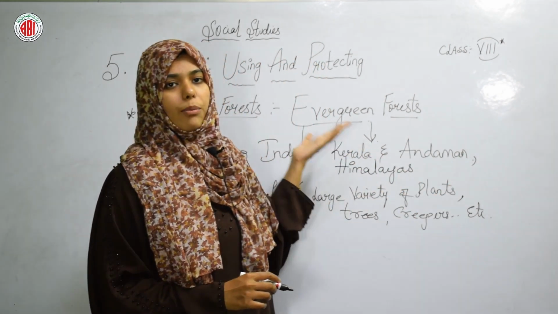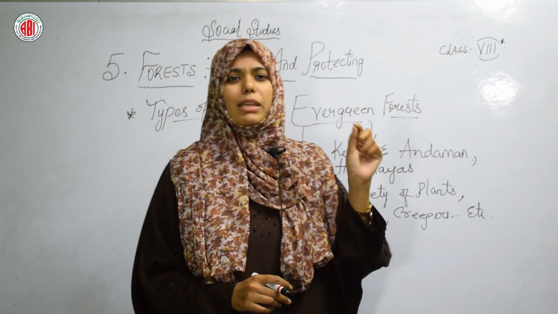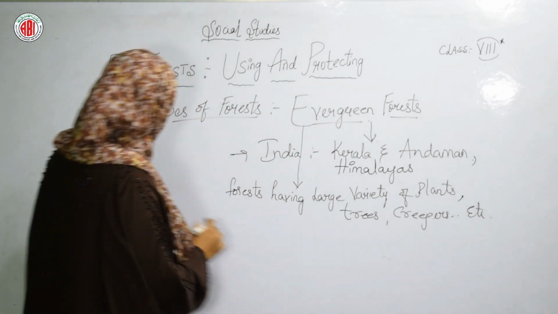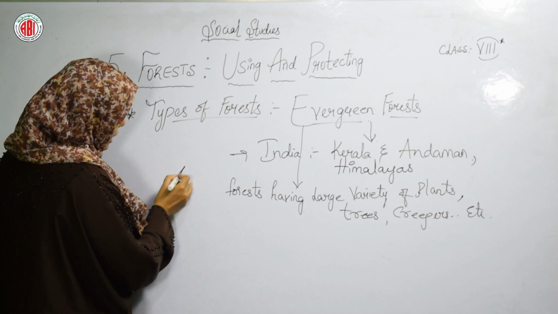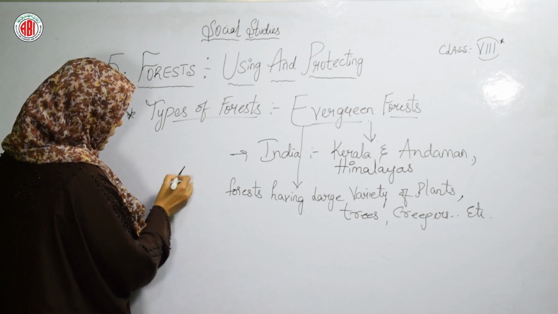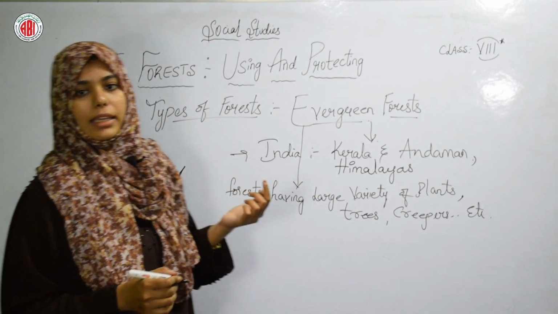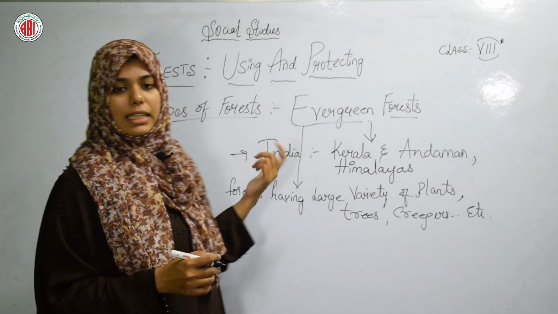In the Himalayas, when these evergreen forests are there, the leaves of the trees are very thin and shaped like needles. We can say like this: needles, everybody knows how needles look. Okay, and they are very thin and shaped like needles.